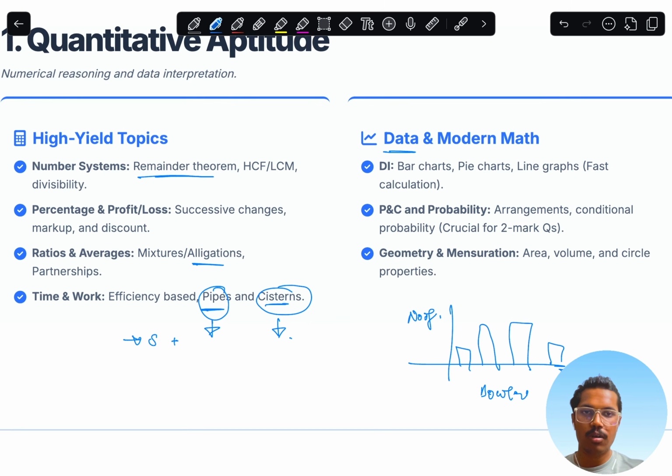So PNC and probability questions are a must. There's conditional probability, like P(B given A). You should be ready with these kinds of formulas as well. Okay, P(B given A) and conditional probability based theorem related questions, you should be ready with this kind of arrangement.